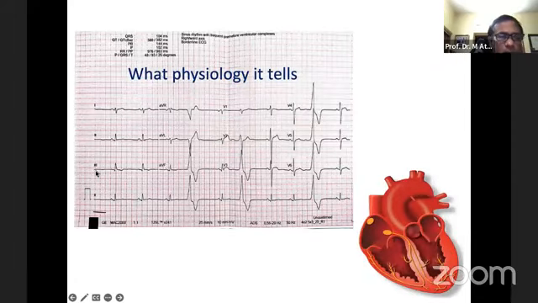We can also see a narrow complex QRS and also a broad complex QRS. This narrow complex QRS represents the normal conduction system conduction, and this QRS complex is actually not using the normal physiological conduction system, but conduction through the myocardium. So it is taking a longer time and producing the abnormal wave. So these are the examples. These are the physiological properties of the heart we can see from this single ECG.